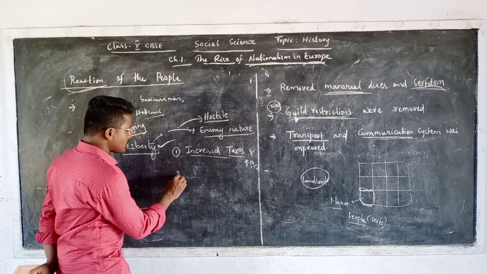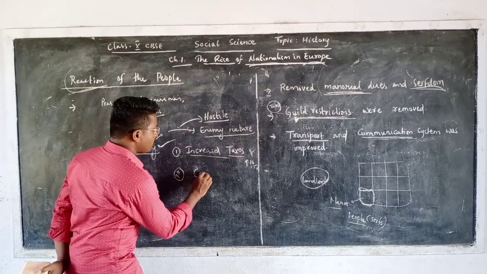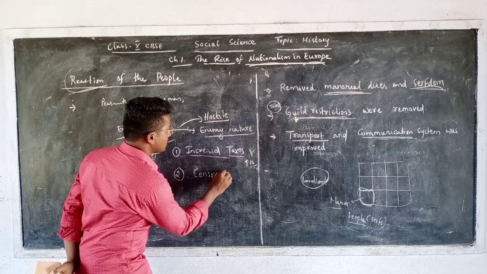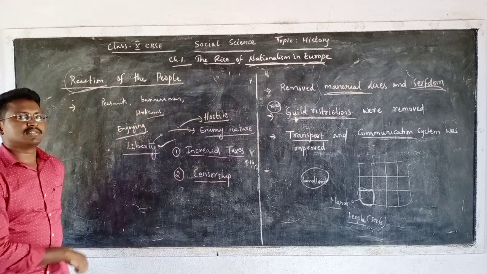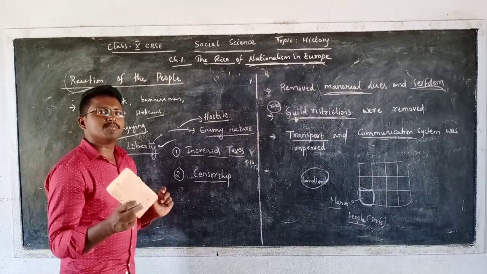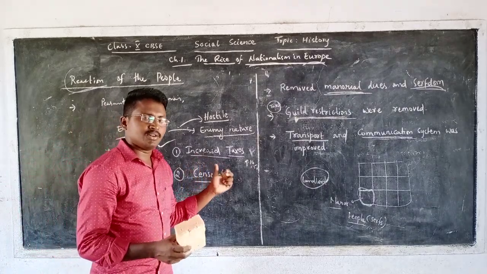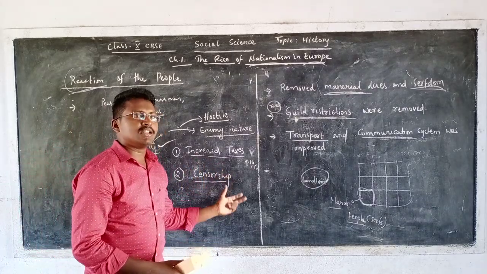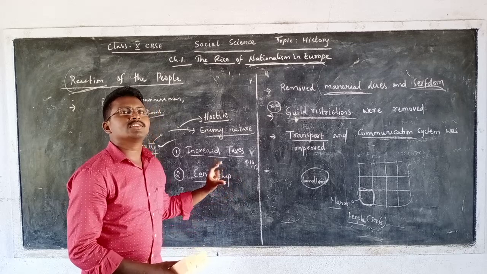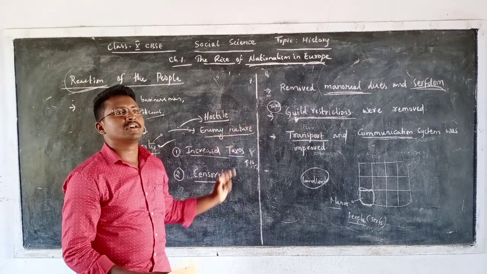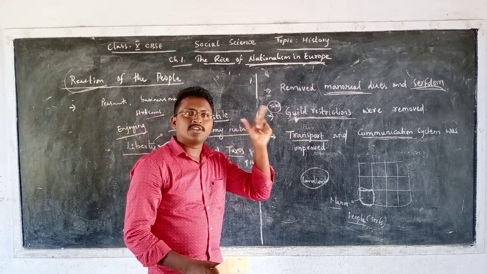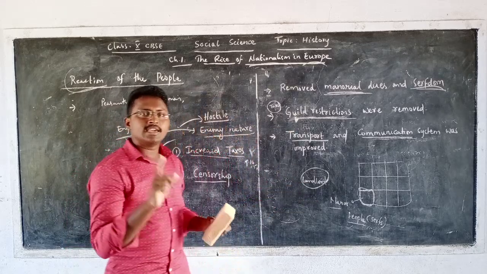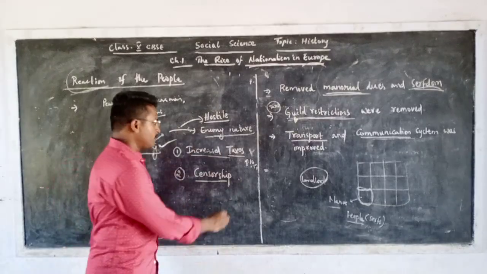Then the second thing he brought back is something known as censorship. Censorship in the sense that, for example, if you want to publish any news article or anything, it has to be shown to the king, to Napoleon. If it is in favor of Napoleon, then only can it go for publication.